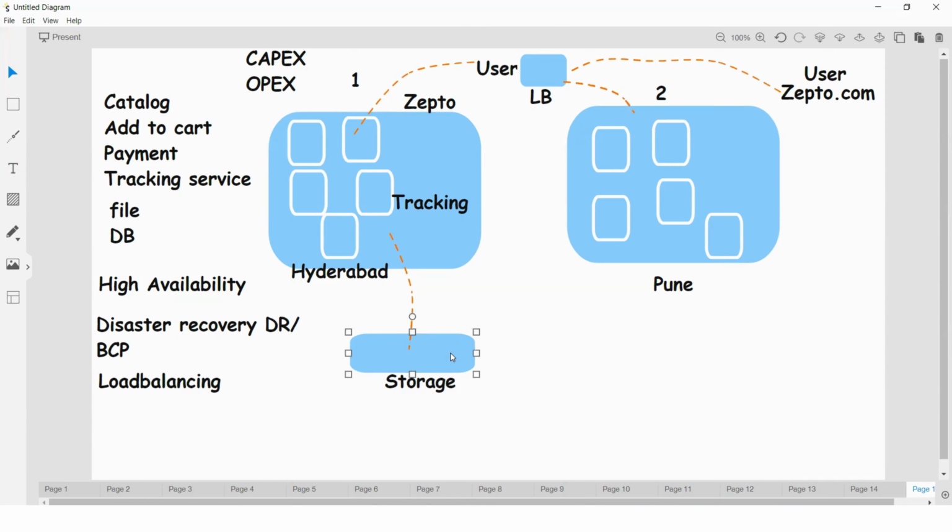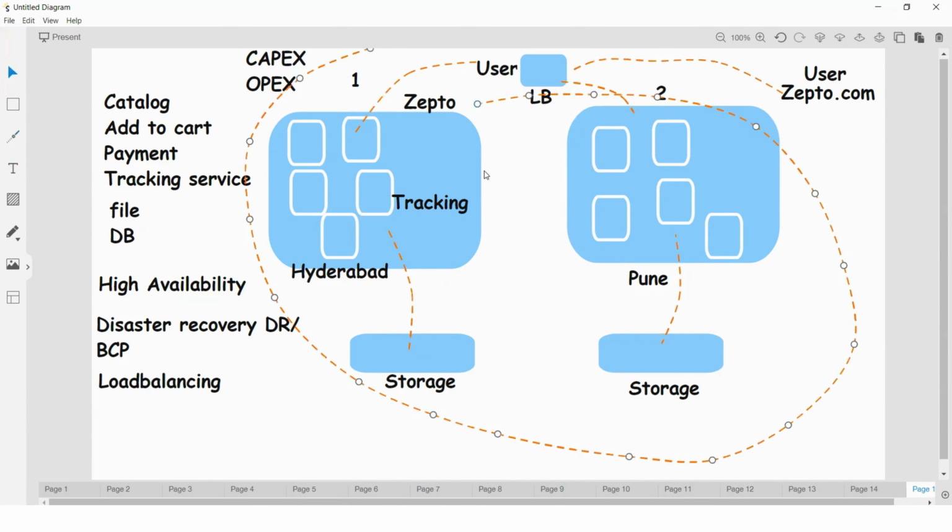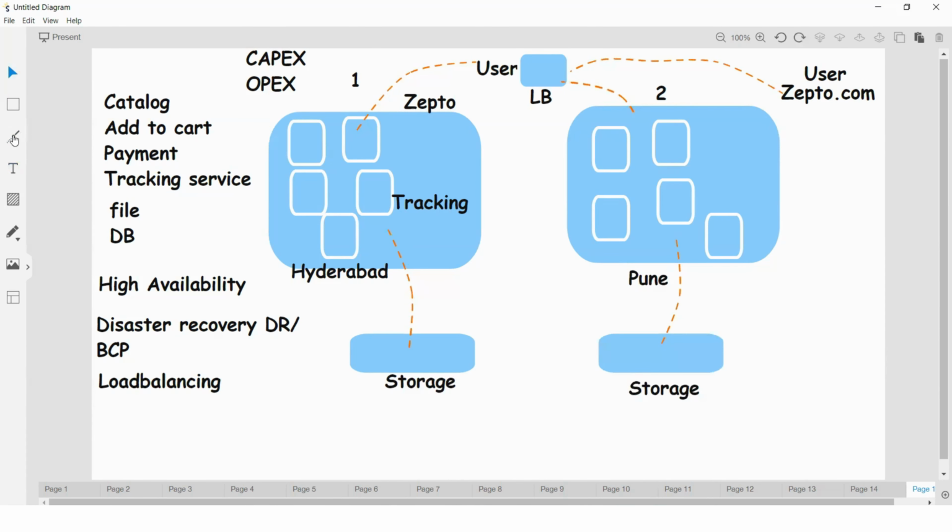Similarly, Pune also needs the same thing, and whatever data is there, we store it here, right? But as an organization, we need to maintain unique data. So you need to enable replication between these two. And again, just see, always refer to these two terminologies whenever you provide a solution.